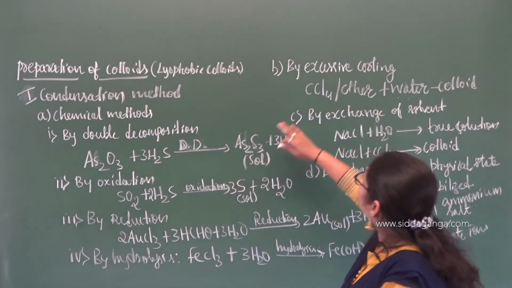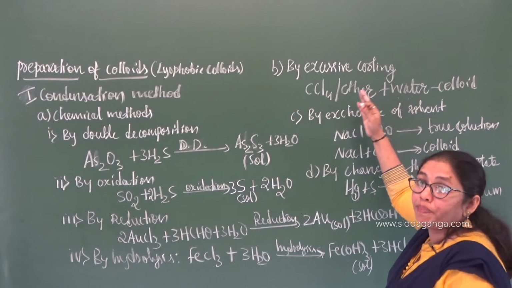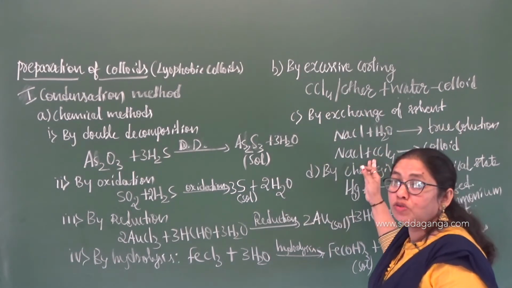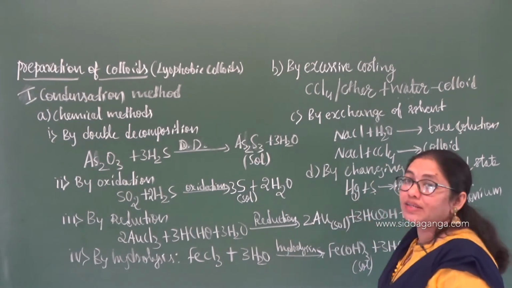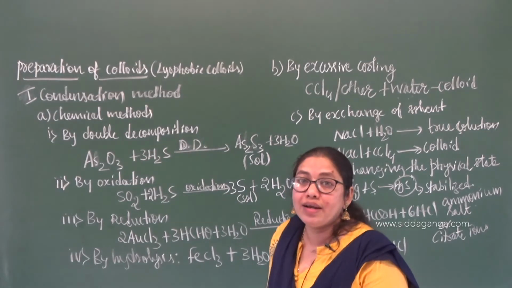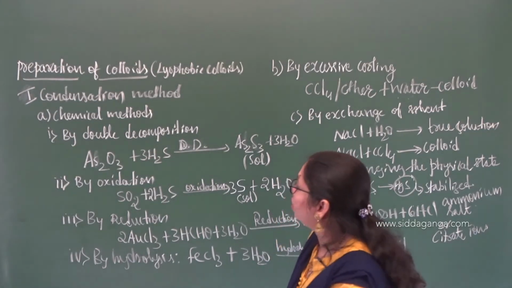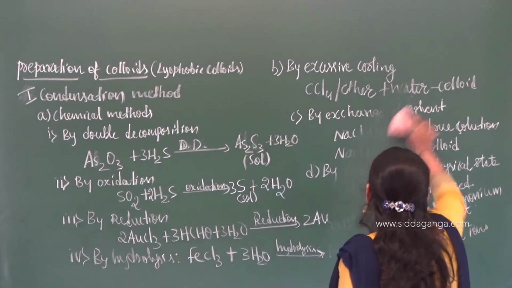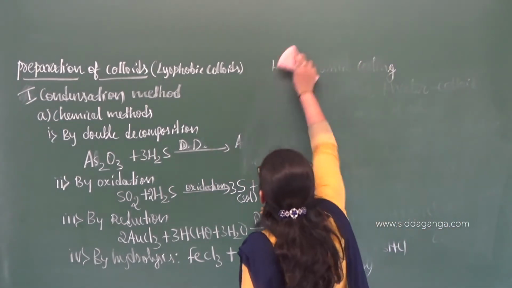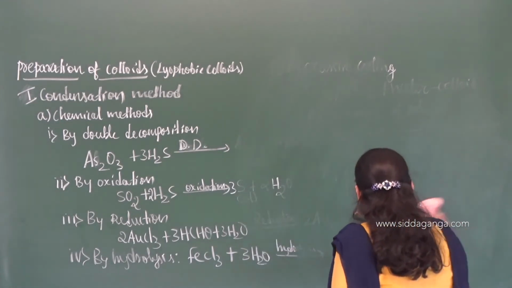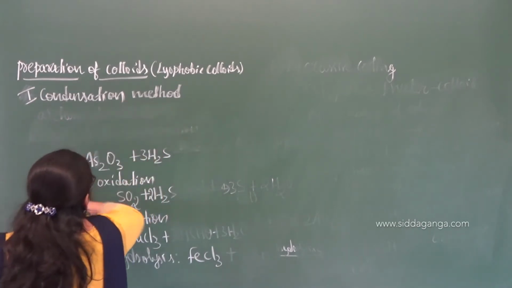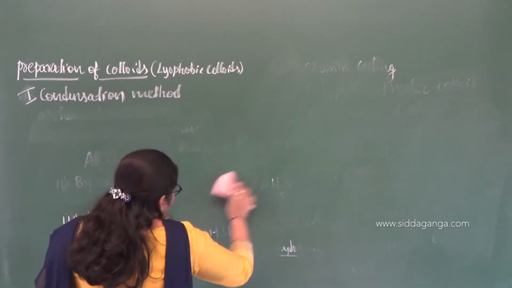Likewise, this condensation can also be done by excessive cooling. This is the example I have given. Or by exchange of solvent you can do this, or by changing the physical state. So these are the different methods that come under condensation. Okay, I think you are clear with this concept. With that, let us move on to one more important method that is used for the preparation of these colloids. So the condensation method is over.